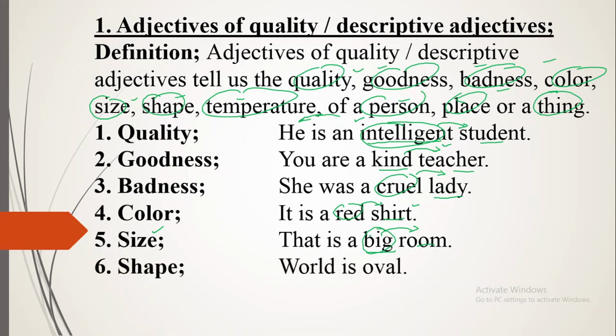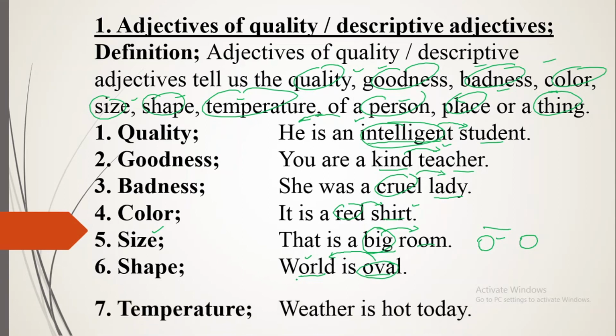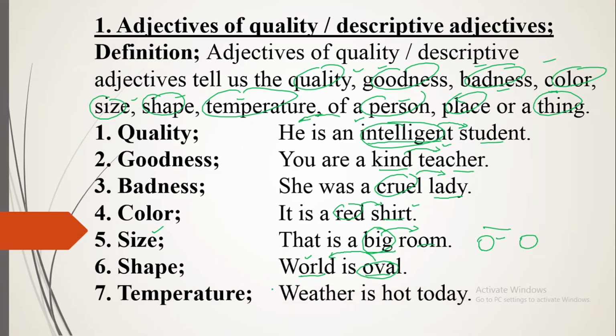Next, we have got shape. The world is oval. Before, they would say the world is flat, then they said round, but now in today's time they say that the world is oval shaped. So oval is an adjective which is adding something in the meaning of the noun world. And the next example we have got is temperature. Like I say, the weather is hot today. Hot is an adjective adding something in the meaning of weather.